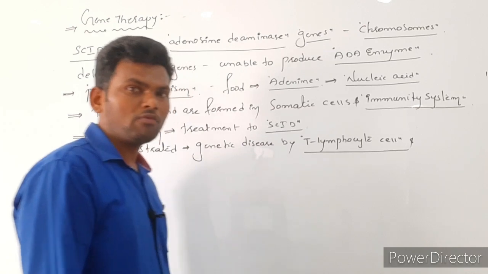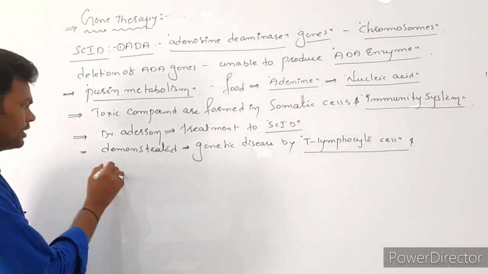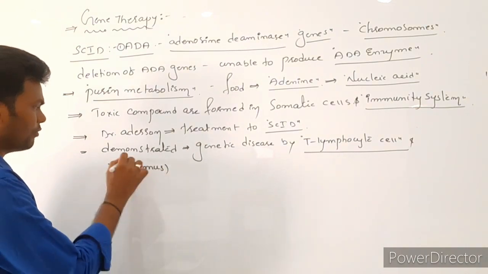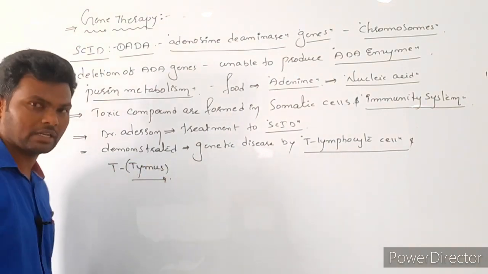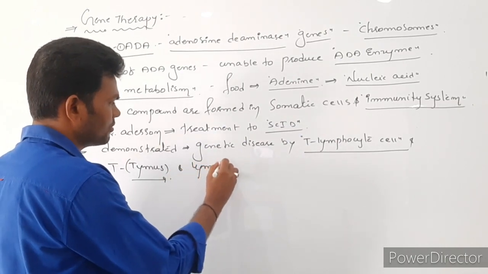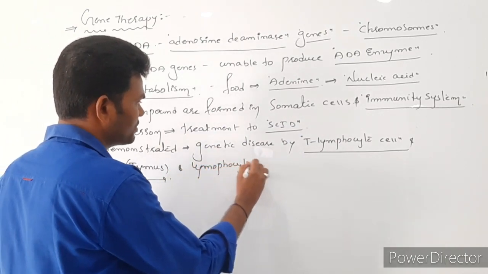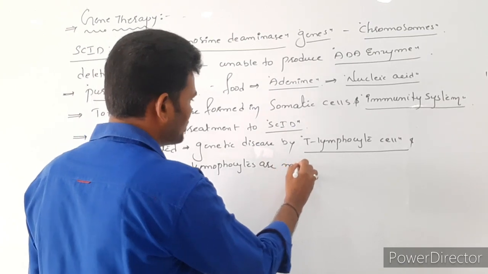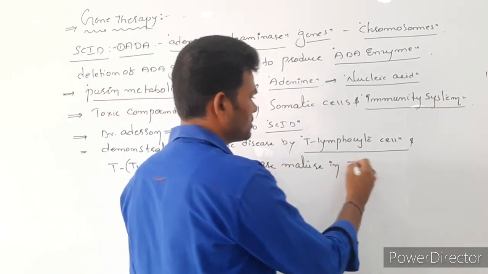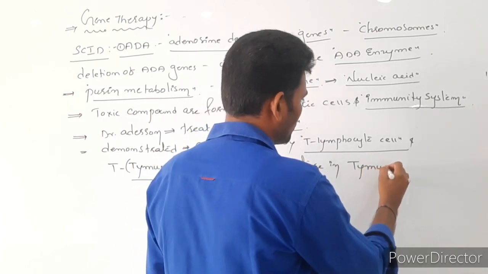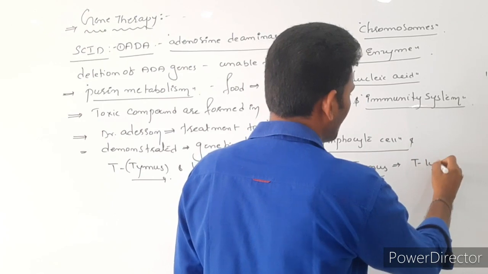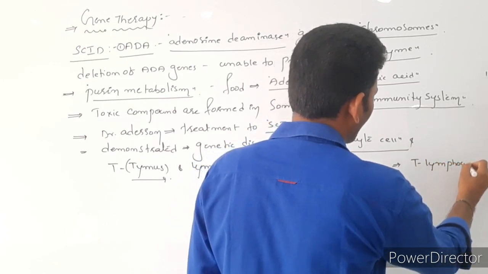Because T lymphocyte cells, T means what? Thymus. Thymus is one gland we already discussed in the 11th class. Here the lymphocytes are matured in the thymus, so such lymphocytes are called T lymphocytes.